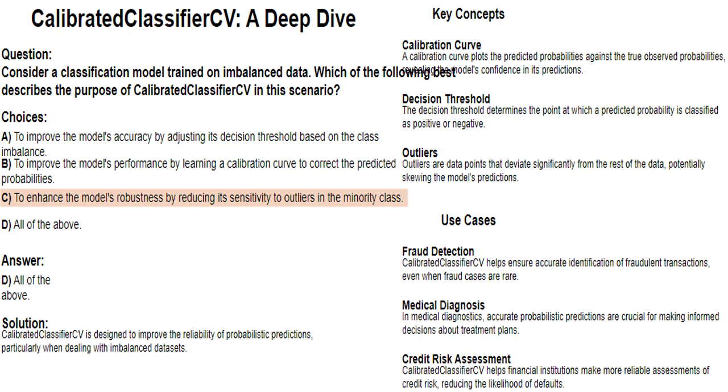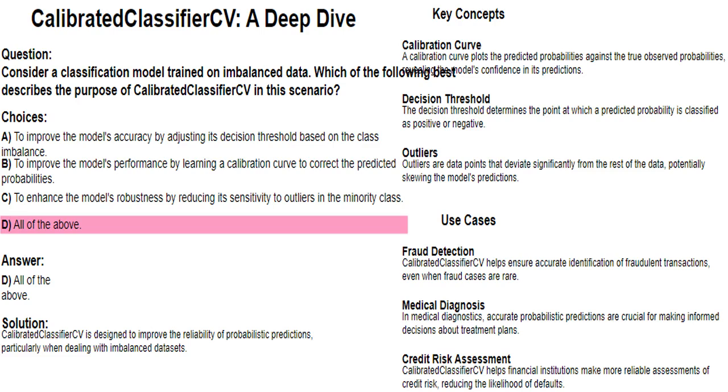To enhance the model's robustness by reducing its sensitivity to outliers in the minority class. True. Calibrated classifier CV can enhance the model's robustness by reducing its sensitivity to outliers in the minority class. By calibrating the model's predictions, it reduces the impact of outlier data points, which can disproportionately affect the model's performance in imbalanced datasets. The model becomes more robust, less prone to bias caused by outliers, and capable of making more reliable predictions even when faced with noisy or unusual data.